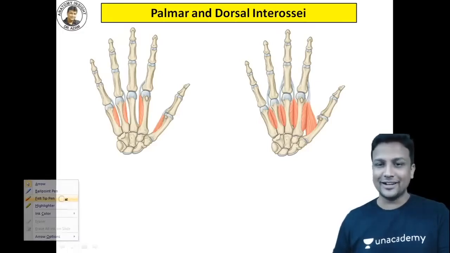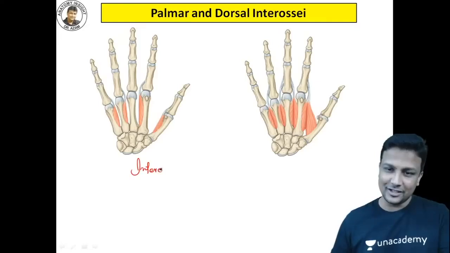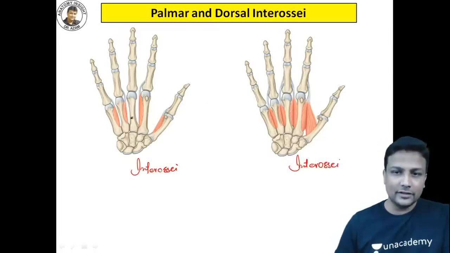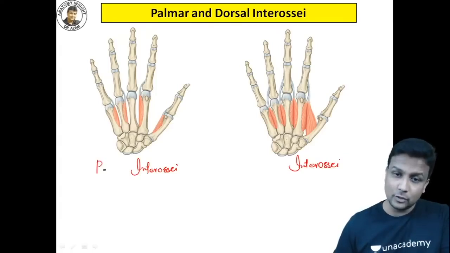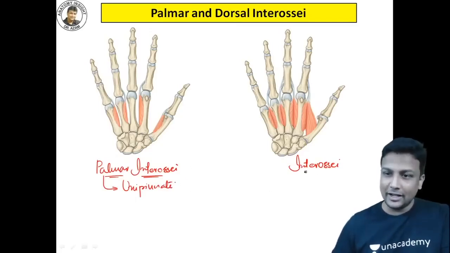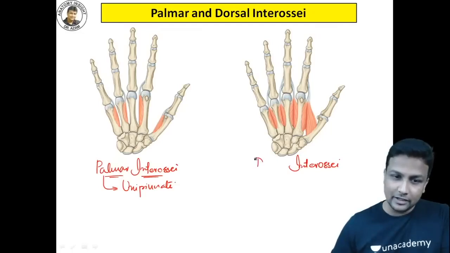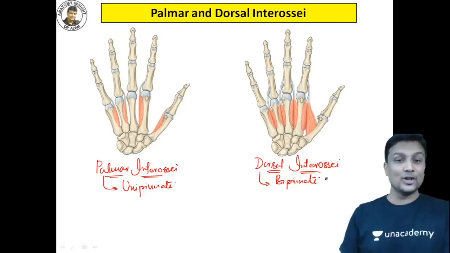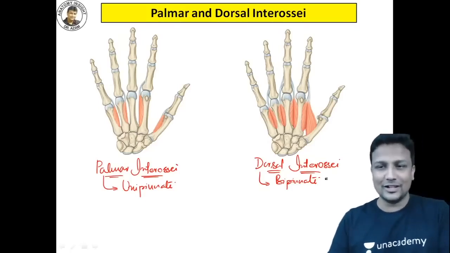But sir, how to identify? Come on, guys. This is also like interossei here right now. And this will be also the interossei in between the bones only. Sir, if the diagram is given in the exam, then how to identify? Look here in the very first diagram, all of them are, yes, unipinnate muscles, and unipinnate will be your palmar interossei. Okay. So remember the first MCQ, they will be unipinnate. Okay, palmar interossei, guys. That is unipinnate. And remember, yes, the another one that is bipinnate, that will be your dorsal interossei. So dorsal interossei will be your bipinnate muscles, guys. So unipinnate muscles will be the palmar interossei and the bipinnate muscles will be the dorsal interossei.